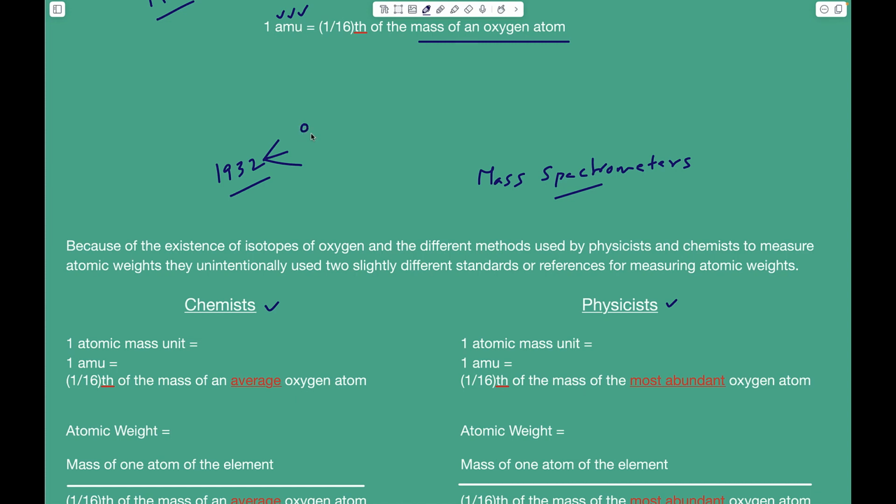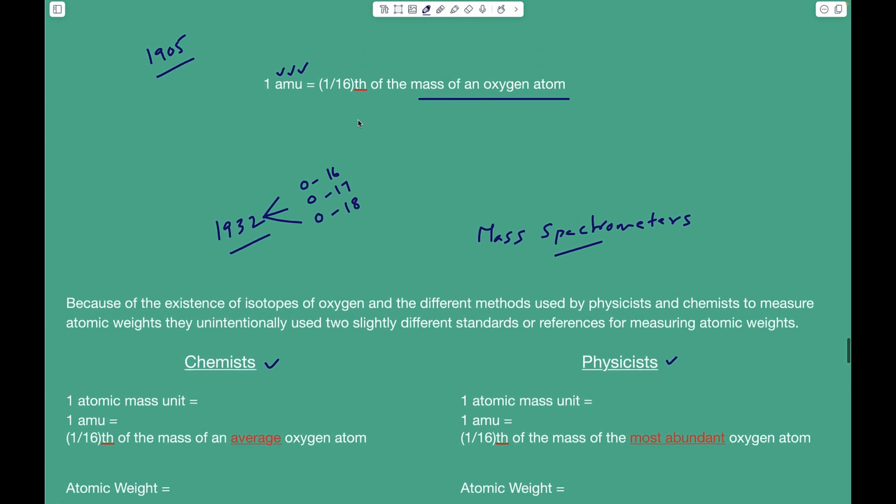They are all oxygen atoms, but they have different masses. Such atoms are known as isotopes. Atoms of the same element with different masses are called isotopes. One isotope of oxygen is called O16, the second one O17, the third one O18.